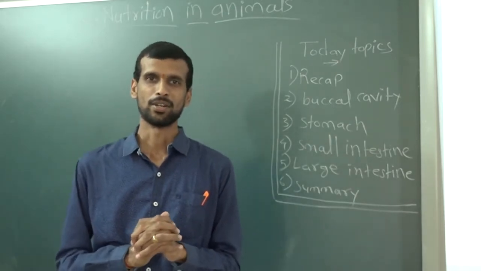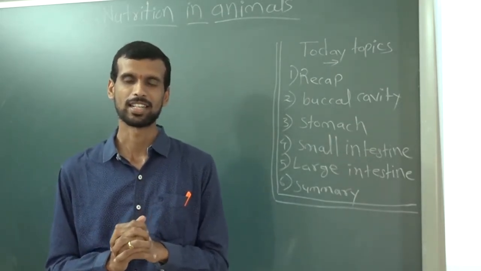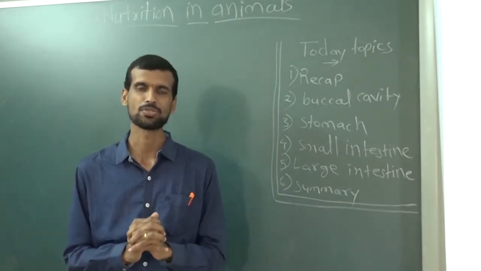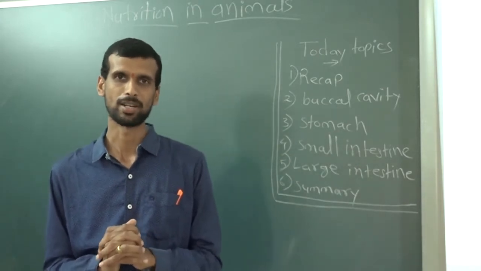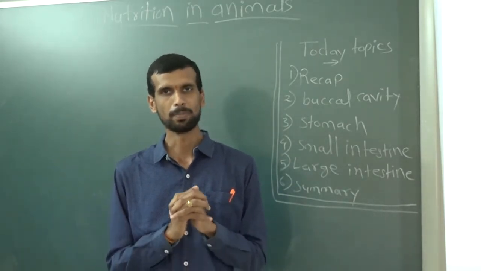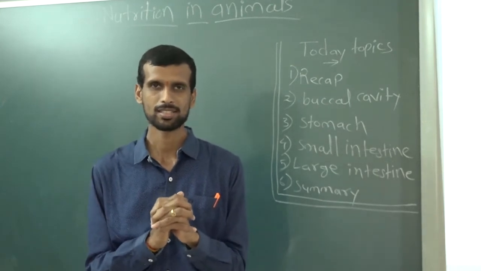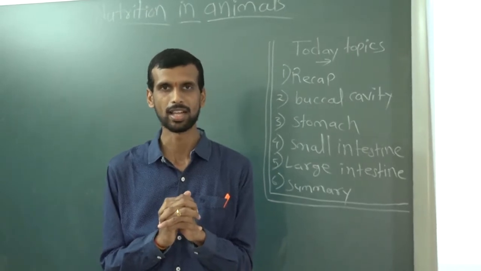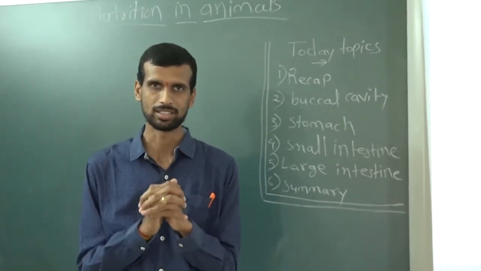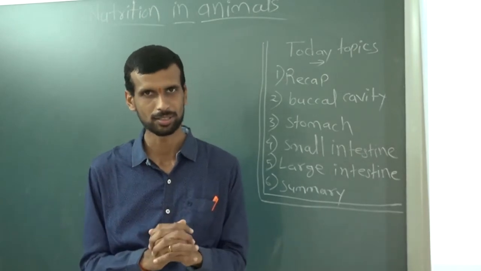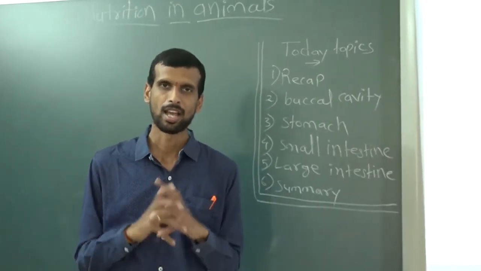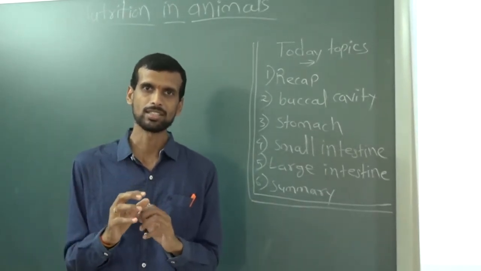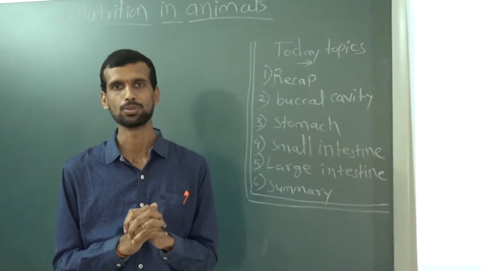So we are learning the second lesson, that is nutrition in animals. We are doing revision of all the previous lessons which we have learned in the month of April and May. In the previous video we discussed the buccal cavity of human beings. In that we discussed teeth, the different types of teeth, the structure of teeth, and then I asked you to find out some things related to tooth decay.